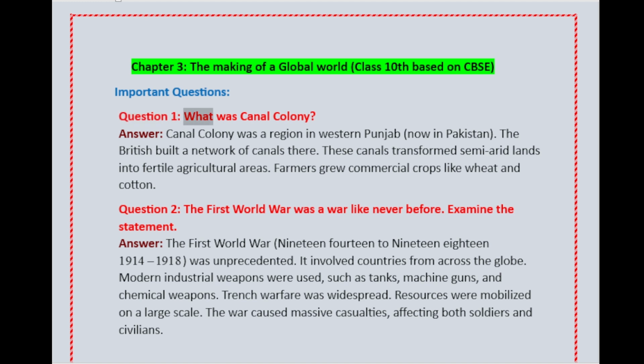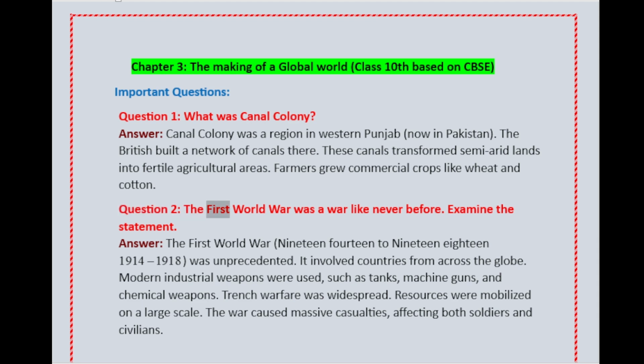Question 1. What was Canal Colony? Answer. Canal Colony was a region in western Punjab, now in Pakistan. The British built a network of canals there. These canals transformed semi-arid lands into fertile agricultural areas. Farmers grew commercial crops like wheat and cotton.